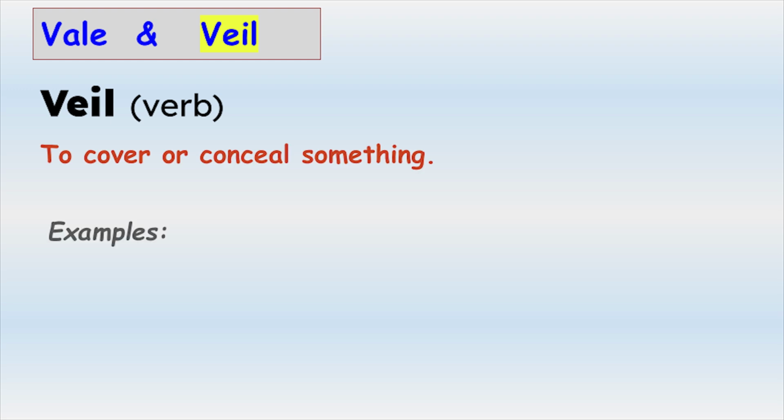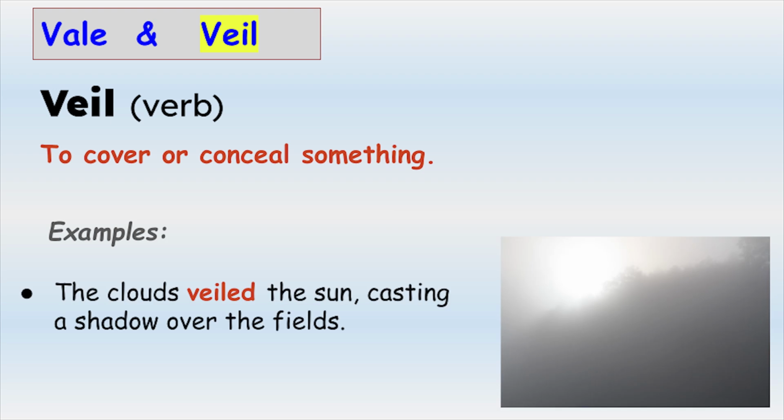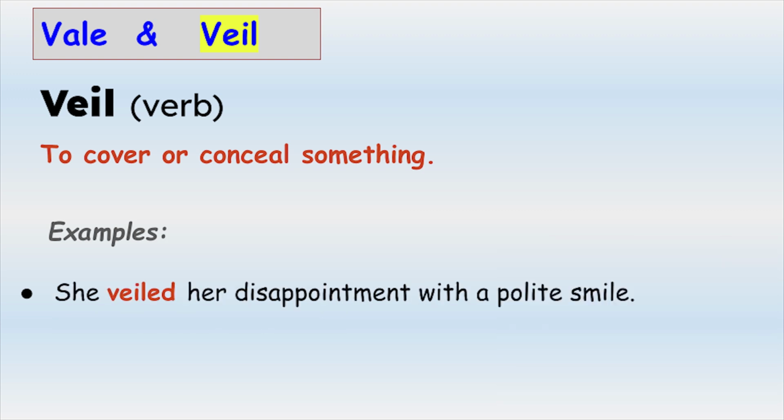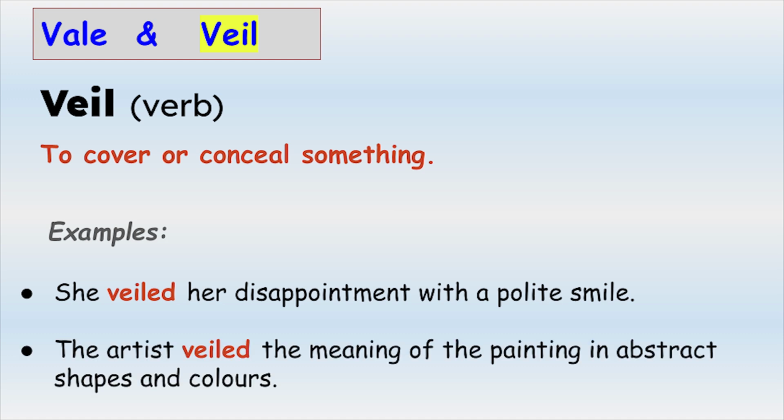Here are some examples. The clouds veiled the sun, casting a shadow over the fields. She veiled her disappointment with a polite smile. The artist veiled the meaning of the painting in abstract shapes and colors. Our next pair of homophones is gilt and guilt.